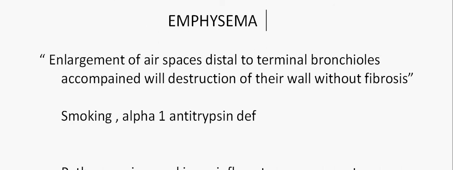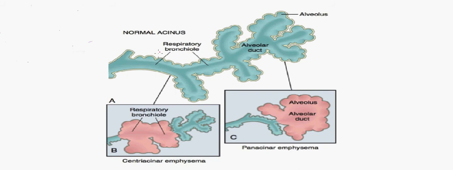Now we'll go into a picture. Here we can see the terminal bronchiole which is leading to a normal acinus. Generally, emphysema happens in the acinus. As we know, the lung is divided into primary bronchioles, then they reach tertiary bronchioles, and eventually they lead to the acinus. This is the part of the normal acinus, and emphysema mostly deals with the part distal to the terminal bronchiole.